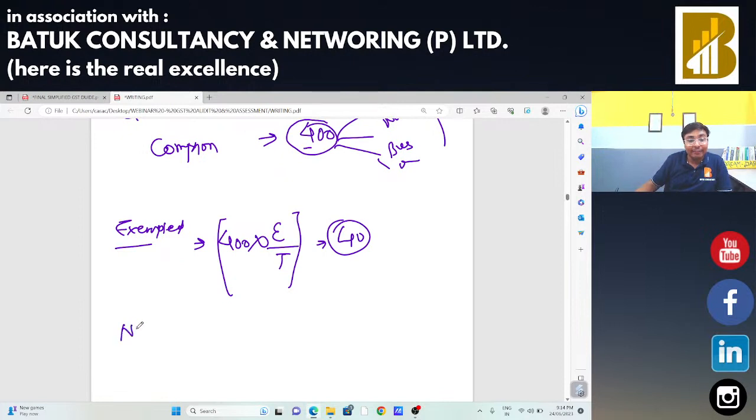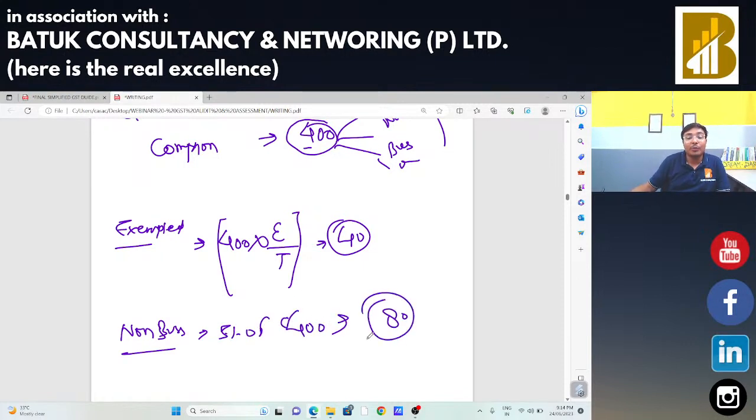Now, I need to identify the credit which is related to non-business purposes. And for deciding that input tax credit related to non-business purposes, I just need to take 5% of that common credit, that is 400 rupees. That is 20 rupees will be my credit related to non-business purposes.